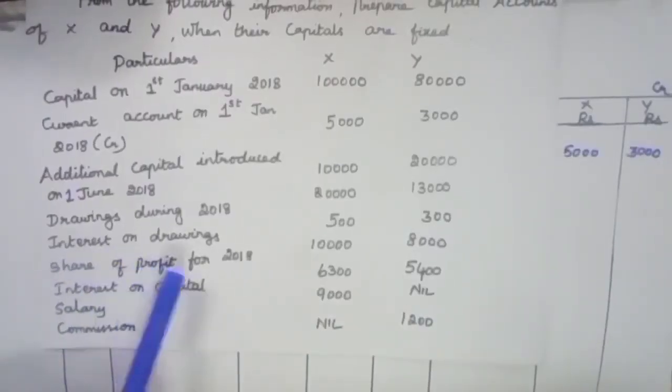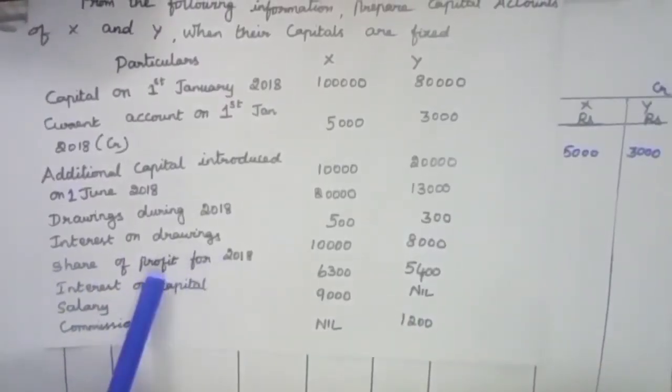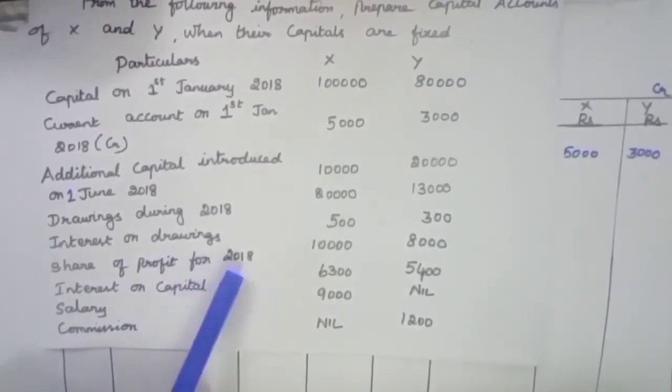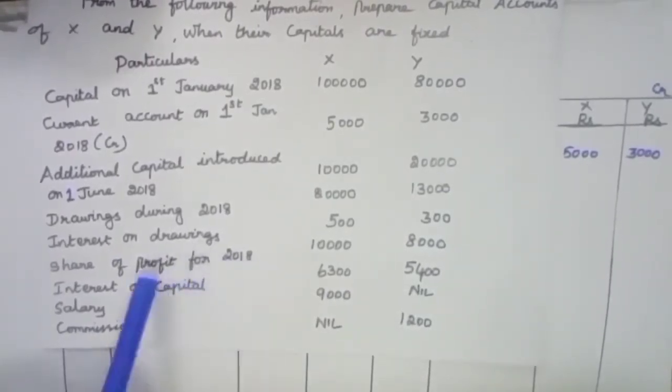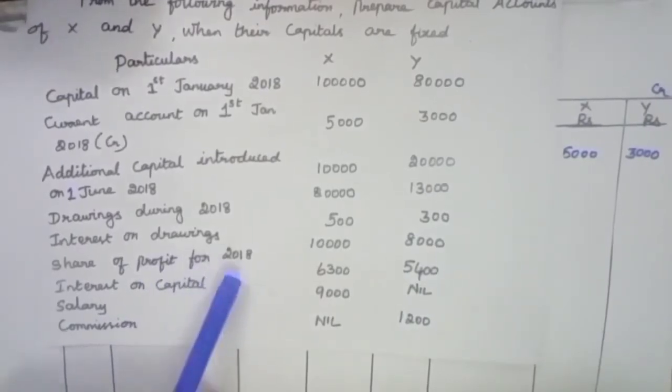Share of profit for 2018. This profit is from profit and loss appropriation account. Any profit will appear on the credit side.